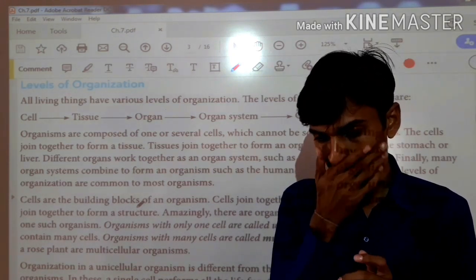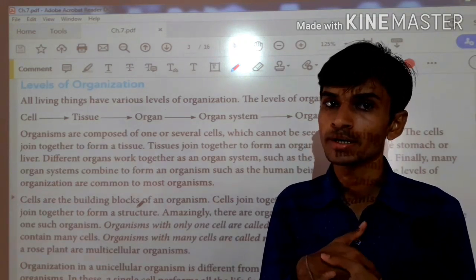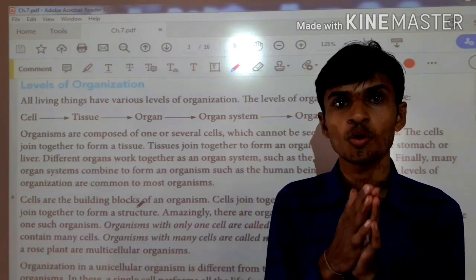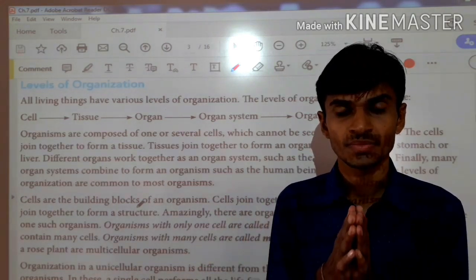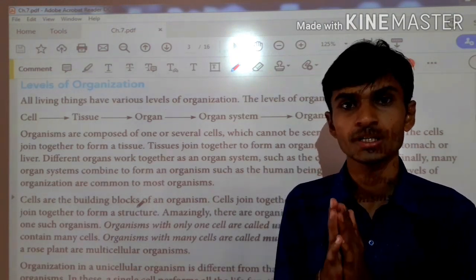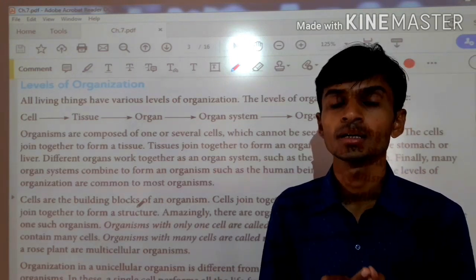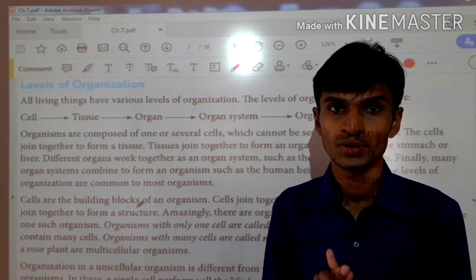So what happens? When two or more cells join, they make tissues. When two or more tissues join together, they give an organ, then organ system. According to the number of cells, organisms are divided into 2 types.